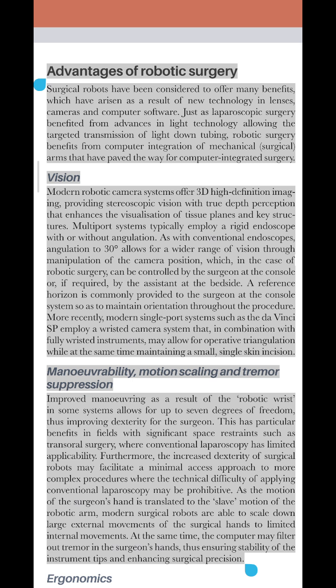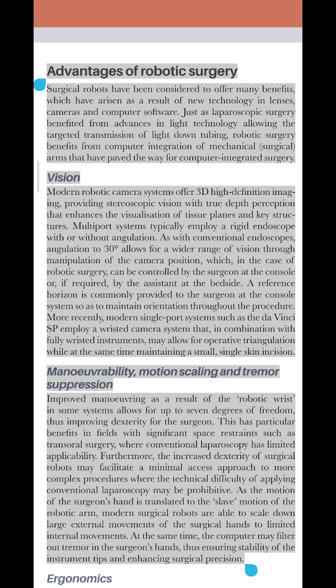Vision. Modern robotic camera systems offer 3D high-definition imaging, providing stereoscopic vision with true depth perception that enhances the visualization of tissue planes and key structures. Multi-port systems typically employ a rigid endoscope with or without angulation. As with conventional endoscopes, angulation to 30 degrees allows for a wider range of vision through manipulation of the camera position, which, in the case of robotic surgery, can be controlled by the surgeon at the console or, if required, by the assistant at the bedside.